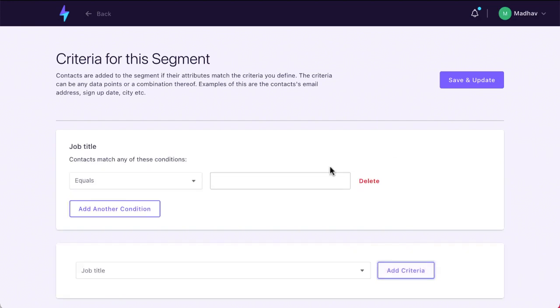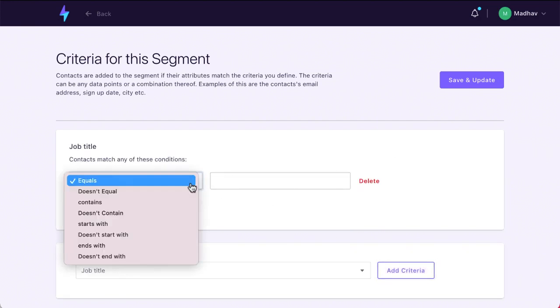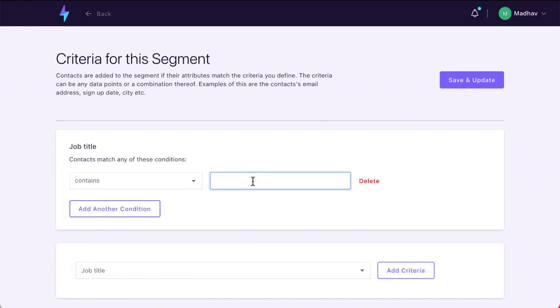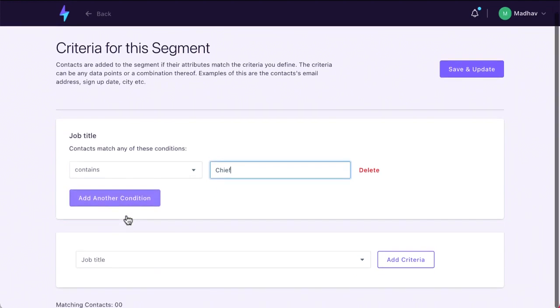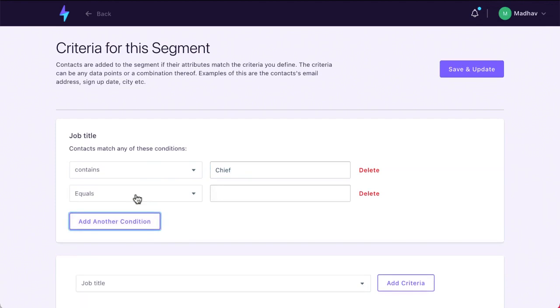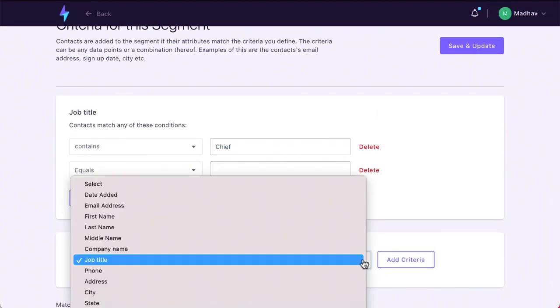So once you do that, you can say equals, or let's say contains. So if I'm targeting C-level people, it'll have chief executive officer, chief marketing officer, chief financial officer, whatever. So you can add another condition. Things like these, or the date. Each of the conditions can be updated accordingly. So there are lots of things.